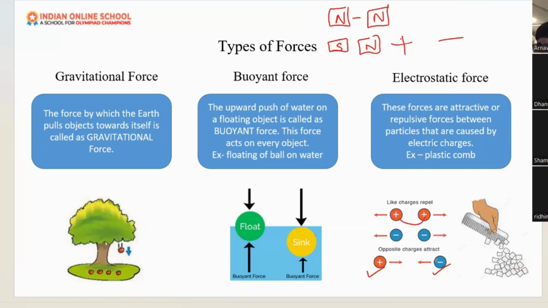Also during winter, have you ever noticed, in the blankets, sometimes when you sleep, there is a clicking sound or a shock on your skin? Have you ever noticed that? This is also due to the electrostatic force. Only that example taught me electrostatic force, which was taught by my cousin.